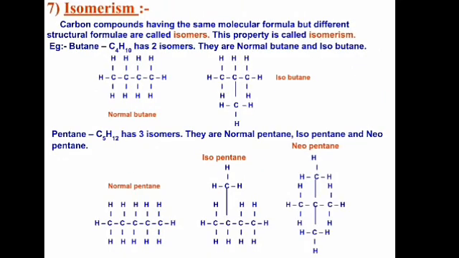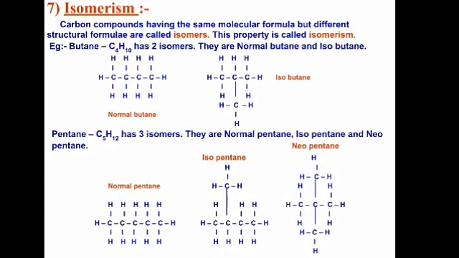Isomerism. Carbon compounds having the same molecular formula but different structural formulas are called isomers, and this property is known as isomerism. For example, butane, that is a 4 carbon compound, C4H10, has two isomers. They are normal butane and isobutane. In normal butane, we have a straight chain carbon-hydrogen framework, while in isobutane, we have a carbon-carbon link, a small branch having one carbon and three hydrogens.